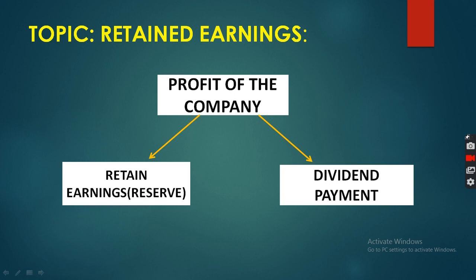For example, in future if there is a depression or recession period, the company's net profit, net earning, will be low. At that time, if the company has a large amount of accumulated reserve, accumulated means combined, then the company can easily face the recession situation in the market. So retained earning means reserve and surplus. Today we are going to discuss the advantage and disadvantage of retained earning.